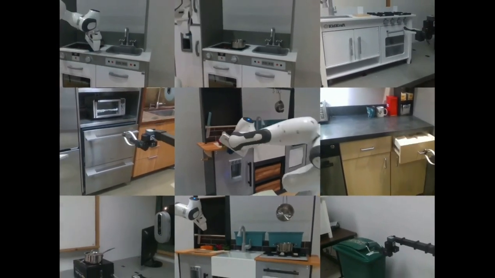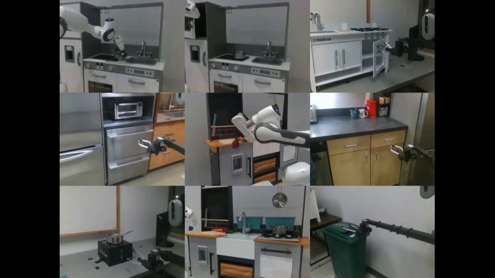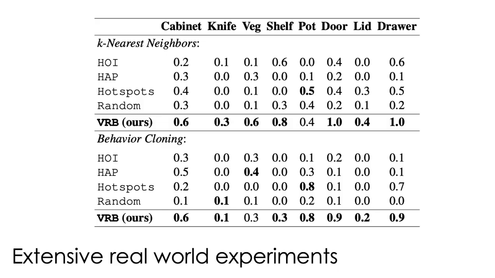Even qualitatively, we see very meaningful interactions for all the tasks. Using these static datasets, we can perform imitation learning using standard algorithms. We performed extensive comparisons and experiments in the real world and found that VRB outperforms both random data collection, which is the norm in robotics, as well as other affordance models.